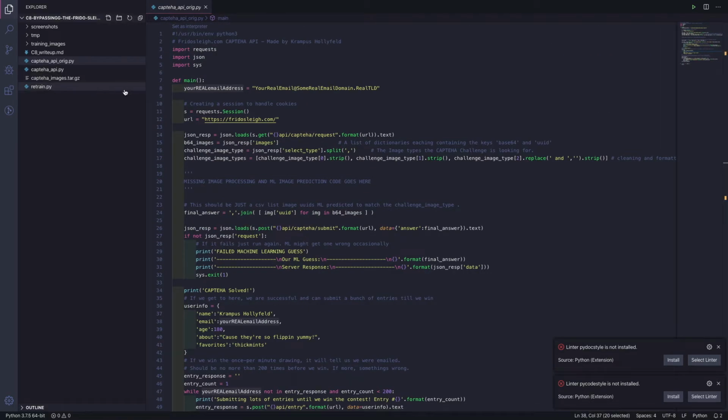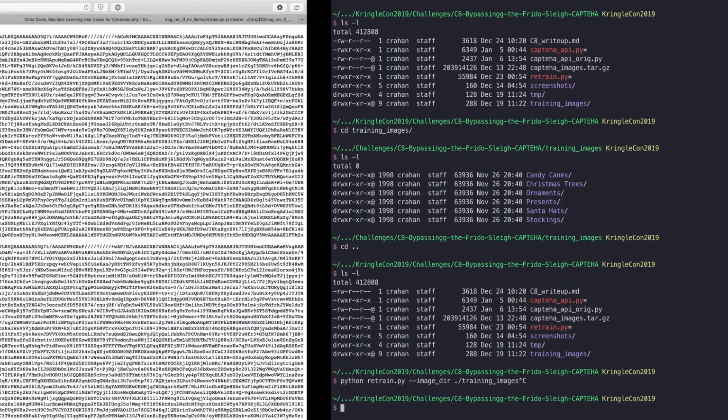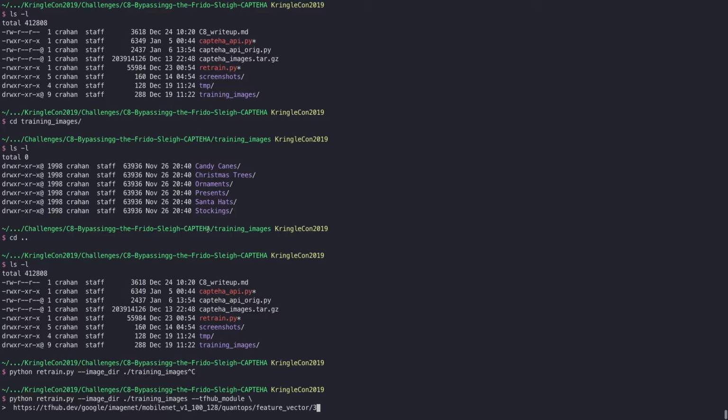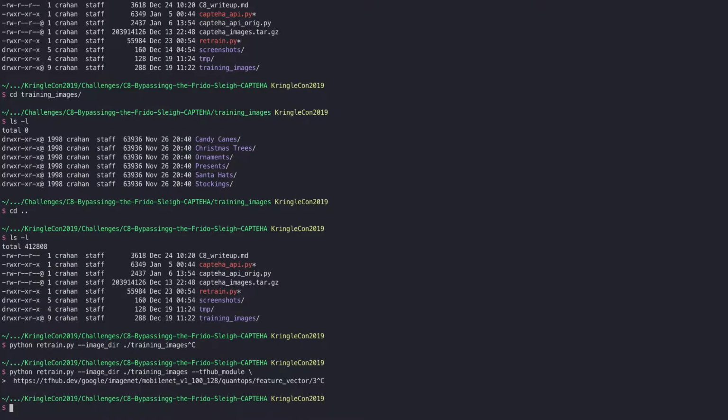Now, looking at the scripts from Chris again, we have a script to train, right? But we want to use a different MobileNet model because we want to train with less high resolution images. So the one that I've used for that is the following. This is the command that I used. So retrain with that image directory with those images, and then use the MobileNet model, which is the 128 version. 128 basically is the resolution here. That's more than adequate for those images, and that should give you the correct trained data. I'm not going to run this here because it takes a while to run, so I've already trained this model, so we should be good to go.